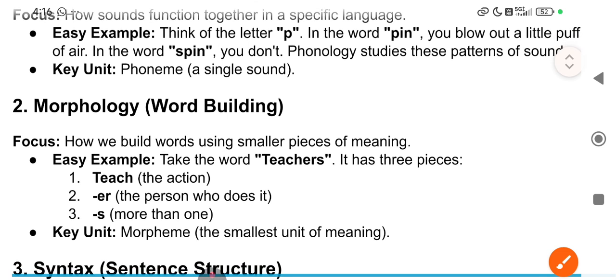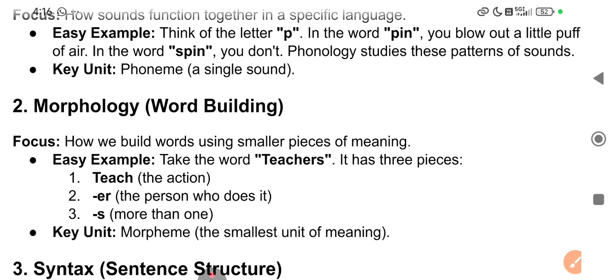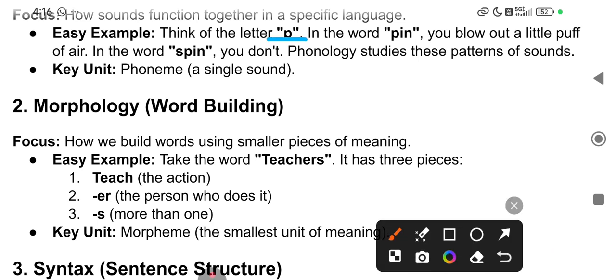Example, think of the letter P. In the word pin, you blow out a little puff of air.